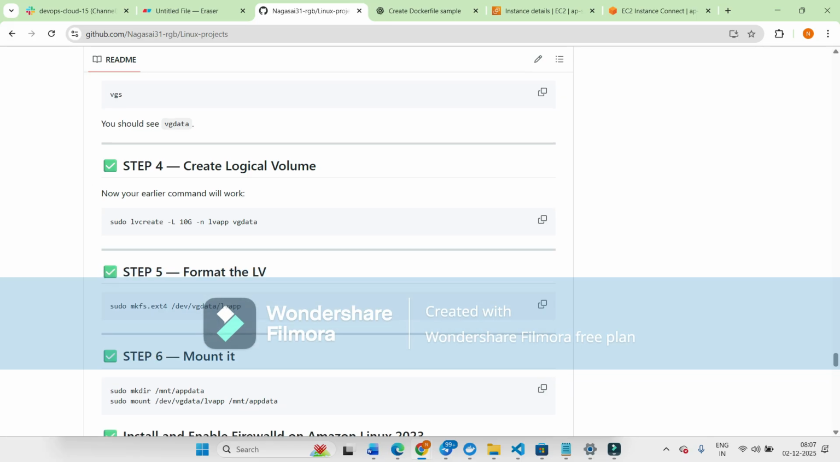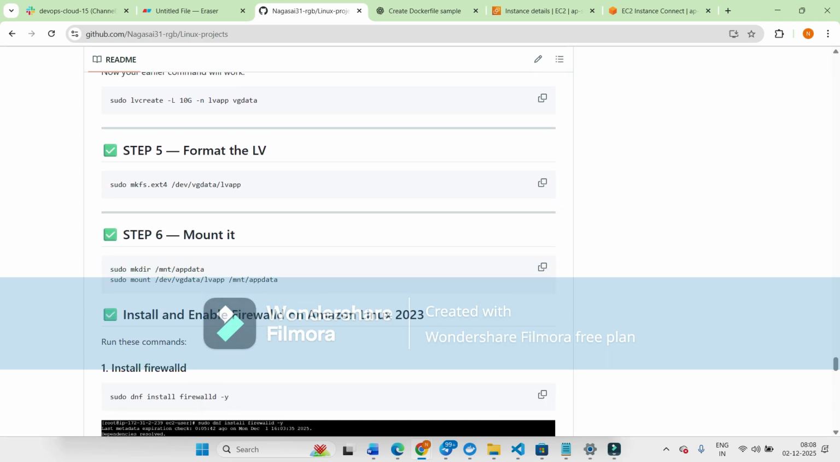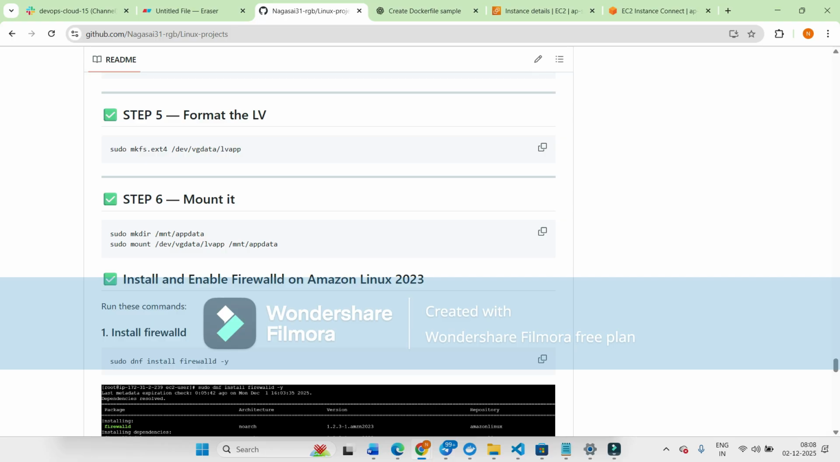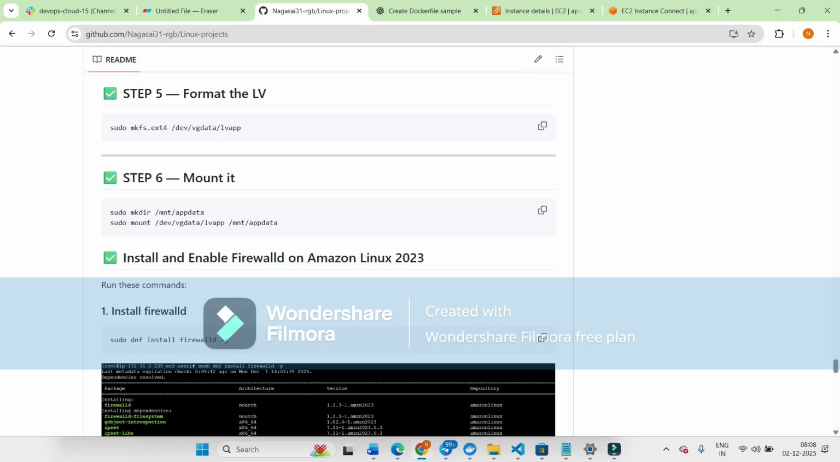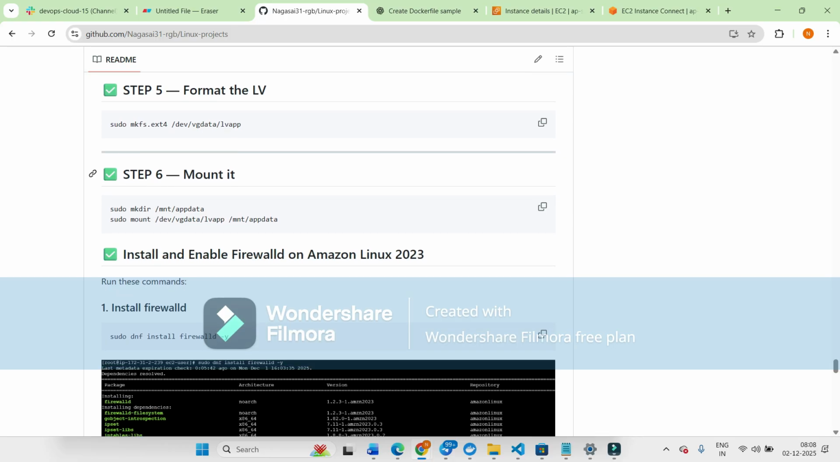Then we have to create the logical volume. For that we can use sudo lvcreate -L 10G, where 10G is the size I have added previously, and then -n for the logical volume name and the volume group name. This was the command we have to execute, and then we have to mount it.